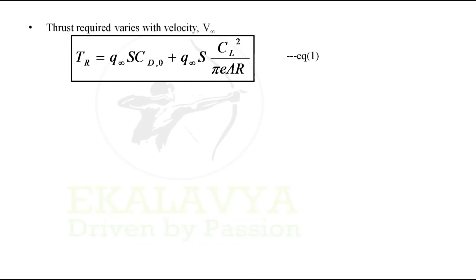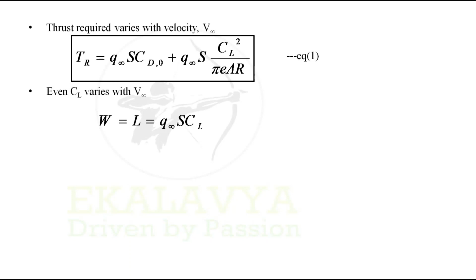Thrust required varies with velocity V infinity. Now if we see equation 1, CL also should be varying with V infinity, as we saw in the previous video, that is video lecture 8, where we were discussing the impact of angle of attack on thrust required curve. So with that, we came to know that with velocity the CL also is changing. So in equation 1, there is a need to replace the value of CL by velocity,